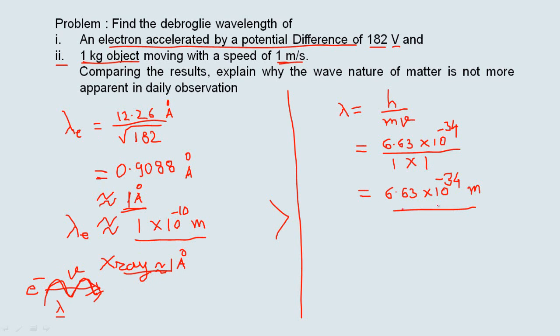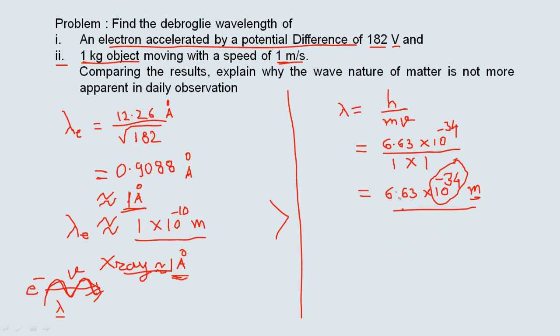But what about this wavelength? This wavelength is of the order of 10 raised to power minus 34 meter. Can you detect such a small wavelength? No, sir. It becomes very difficult to detect the presence of such a small wavelength.